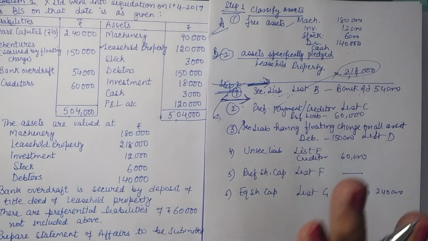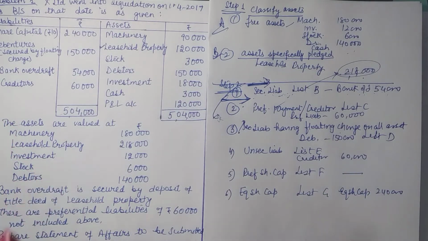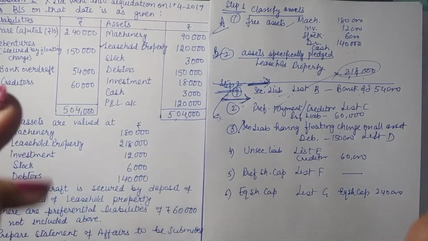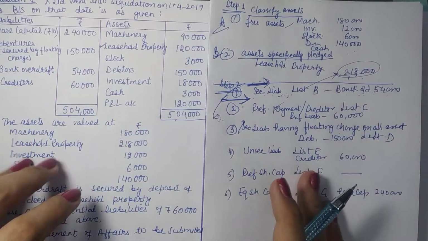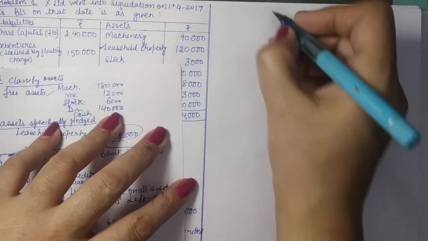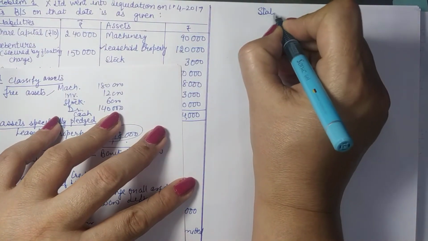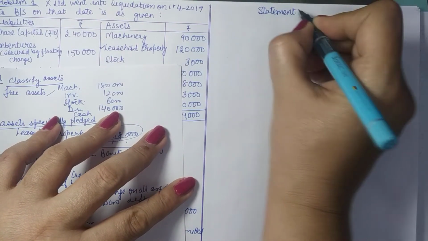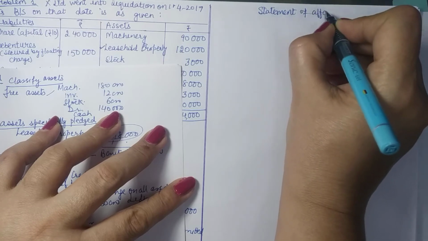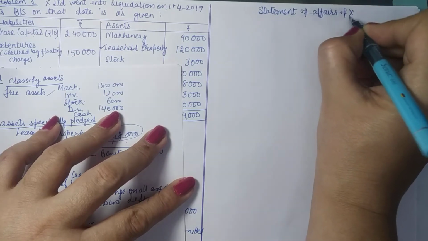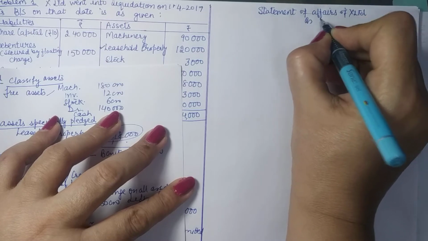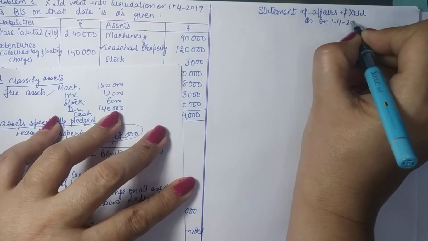It is not here. So right now our question is a bit simple. Now we have the lists, so the first two parts of our statement of affairs can be done easily. What we can do is make a format of the statement of affairs of X Limited as on 1st April 2017.